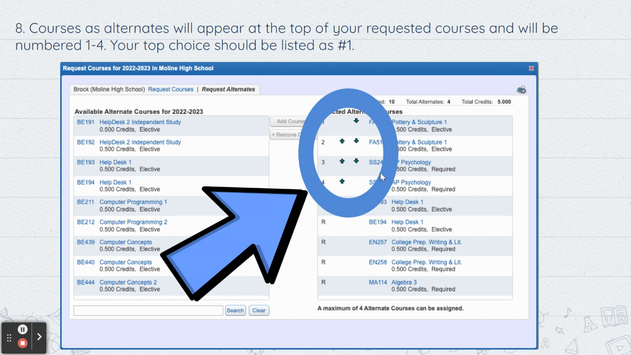The arrows move them up and down. So, let's say this person decided they wanted to move AP Psych, which is listed as number 3. If they wanted to move it up, they could click the arrow and move it up to the top, and then the pottery and sculpture choice would move down.